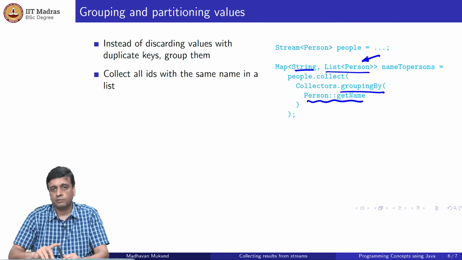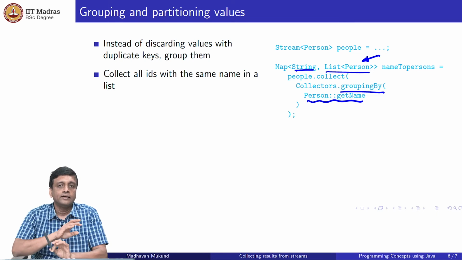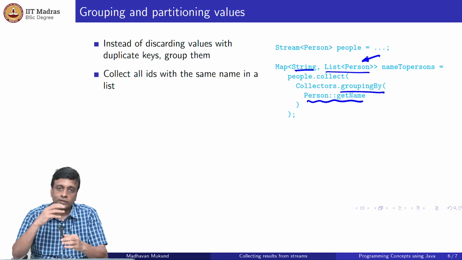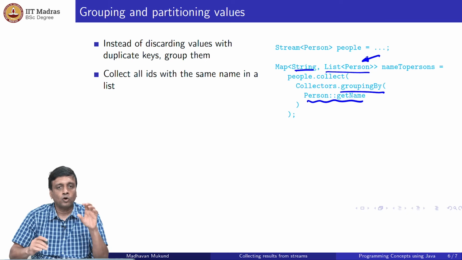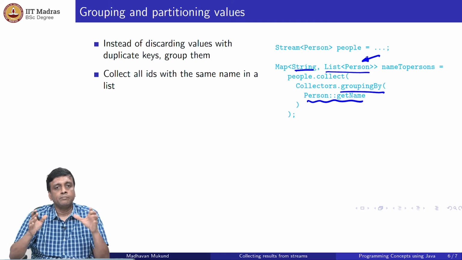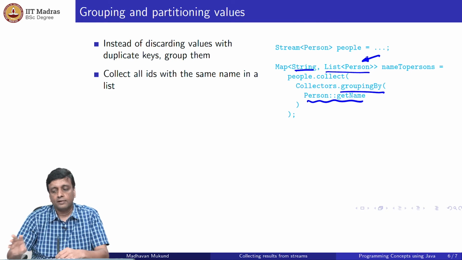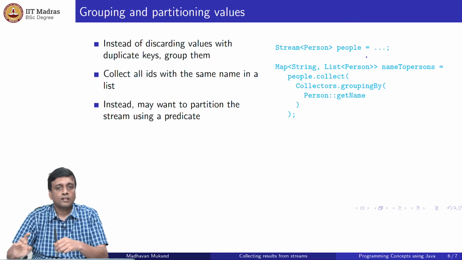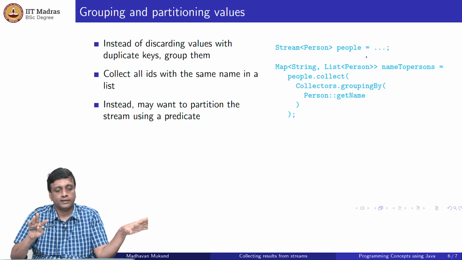Okay, so that's one thing to keep in mind. This grouping by will always produce a list. There is no direct way to produce a different collection. If you want to use a different collection, then you have to take this and then transform it. That's a separate question, we will not get into it. But right now what this does is it gives us an automatic way of taking a stream and grouping it by some attribute. Okay, so this is grouping by. The other thing I can do is grouping in a specific way, which is to, I have some criterion and I want two groups. I want a partition, those that meet the criteria and those that do not meet the criteria.